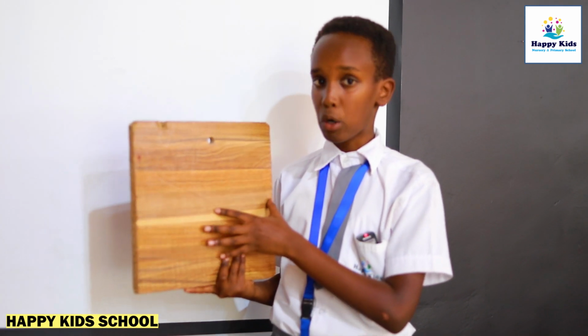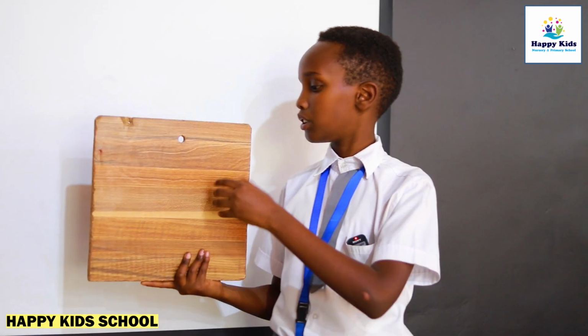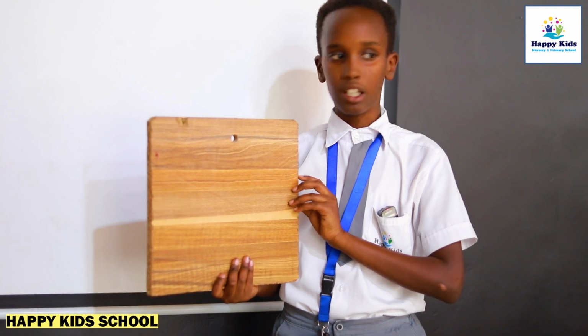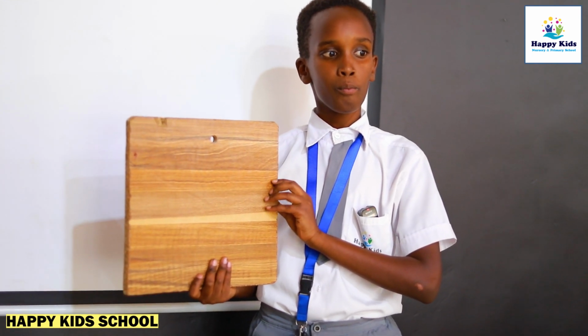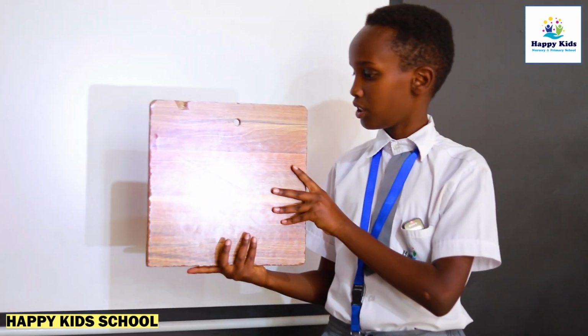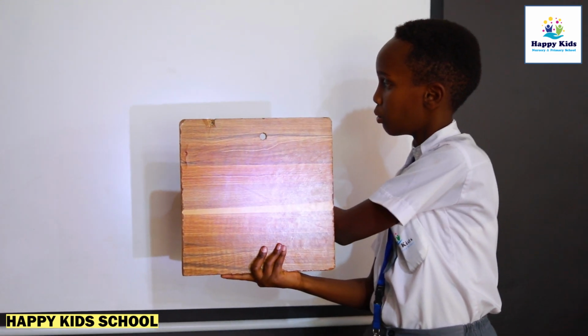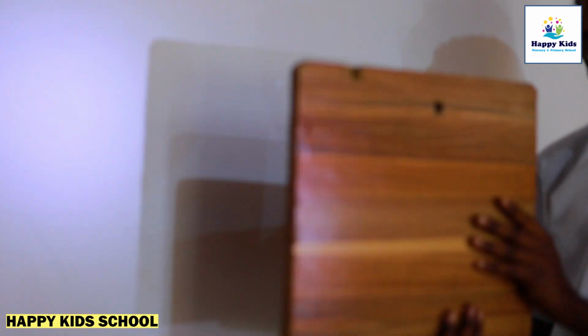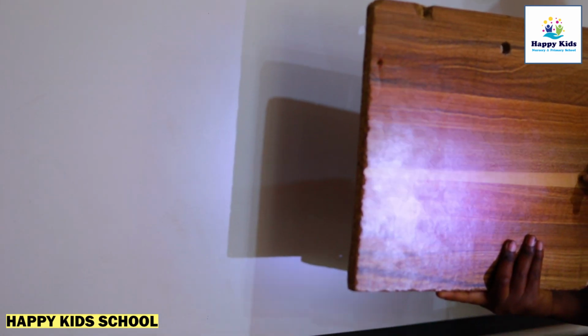But when we talk about shadow, if we switch on the light, you see here there is a shadow, but the light is also applying there. The dark area formed behind is what we call a shadow.